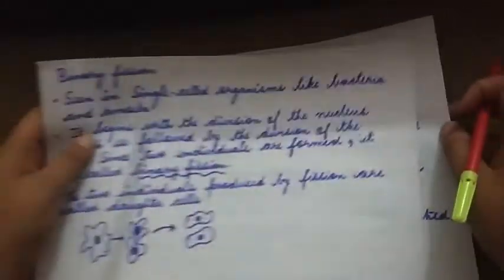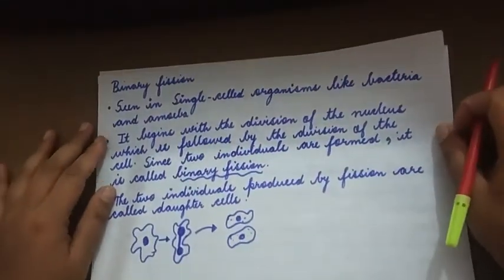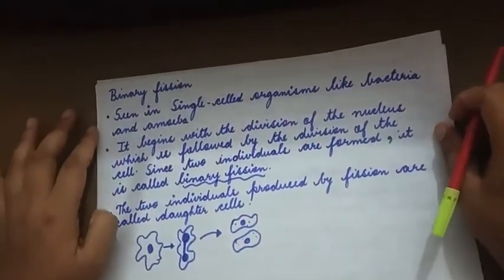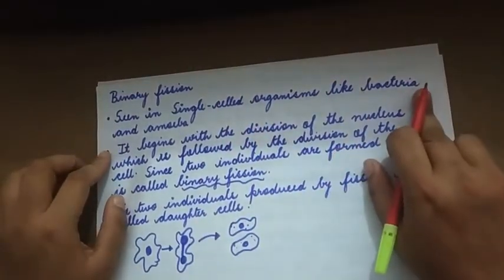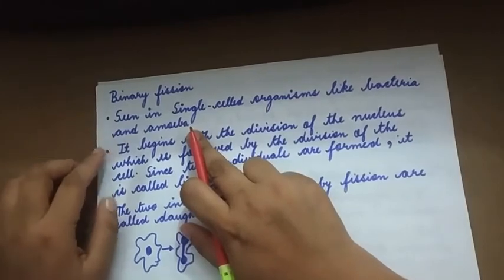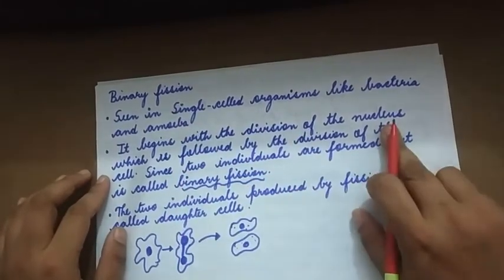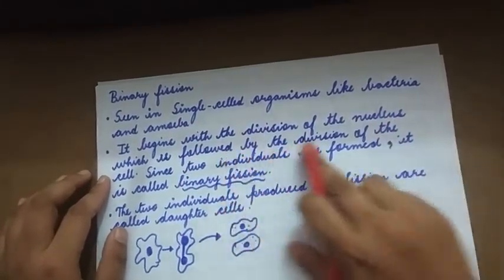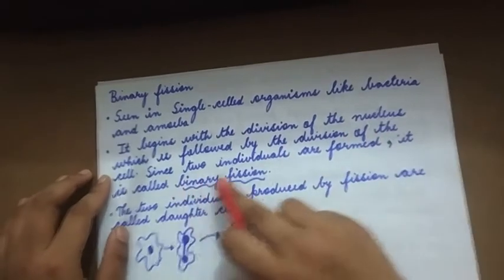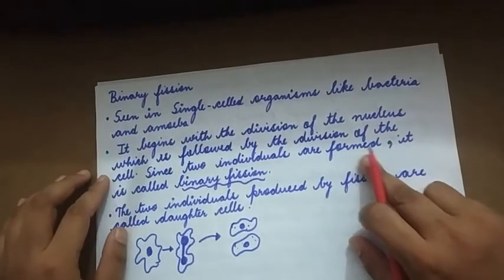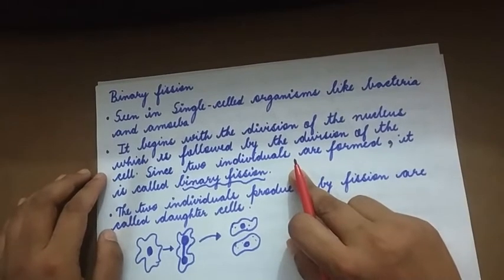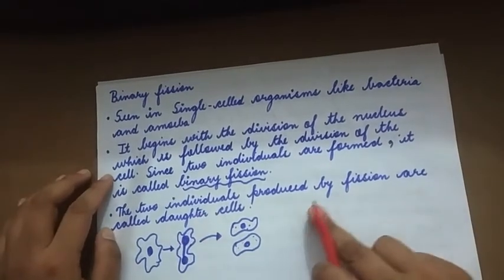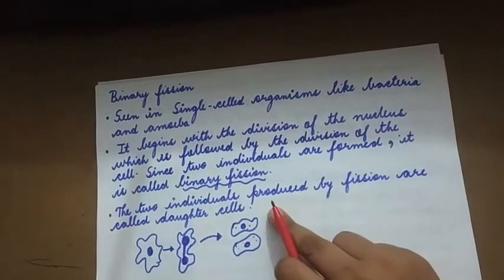This is about regeneration. Next, moving on to binary fission. It is seen in single-celled organisms like bacteria and amoeba. It begins with the division of the nucleus, which is followed by the division of the cell. Since two individuals are formed, it is called binary fission. Bi means two. The two individuals produced by fission are called daughter cells.